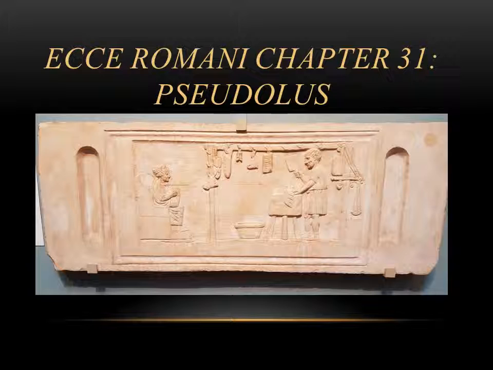Hey guys, in this video we're going to take a look at chapter 31 of the Ecce textbook titled Pseudolus. Now in this chapter, the main grammar point we're going to look at is coming back to the passive voice and understanding how to make a passive infinitive. We're also going to do a quick review of the ablative case just to get all the different uses down, and then we're going to come back and learn two new demonstratives.